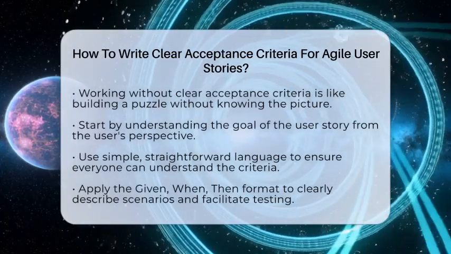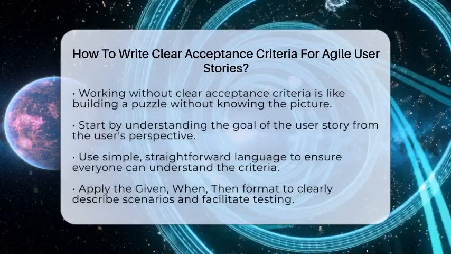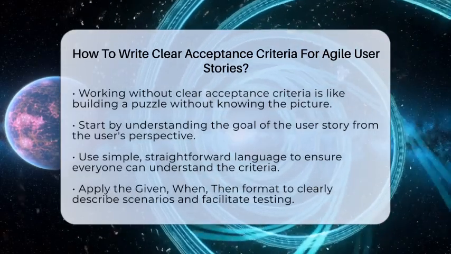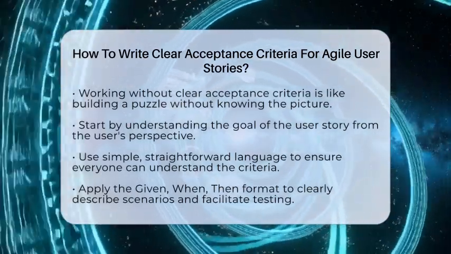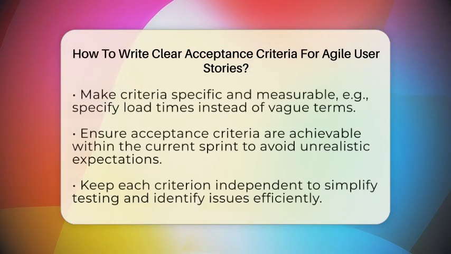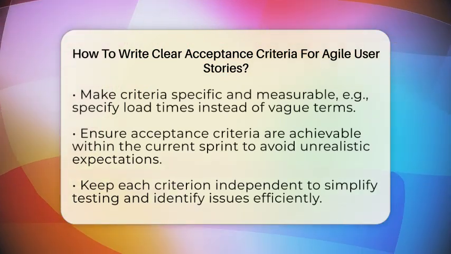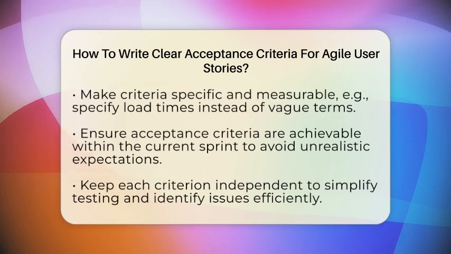A popular way to write acceptance criteria is the given, when, then format. It helps you describe the scenario clearly. For example, given a user is logged in, when they click the submit button, then the system saves their data and shows a confirmation message. This structure makes it easy to test if the criteria are met.